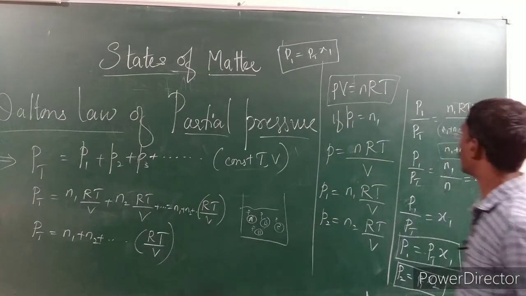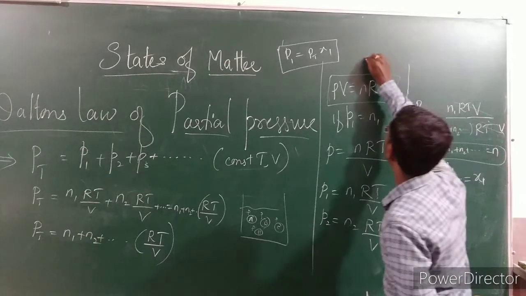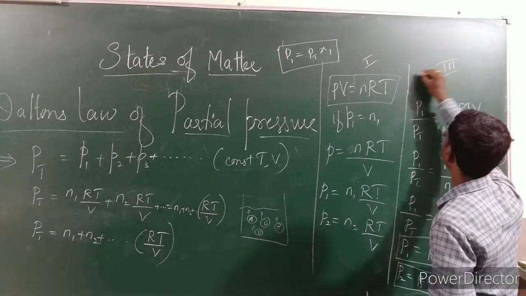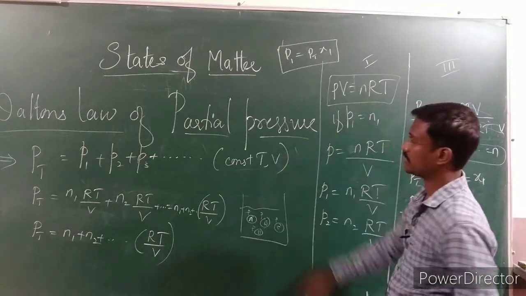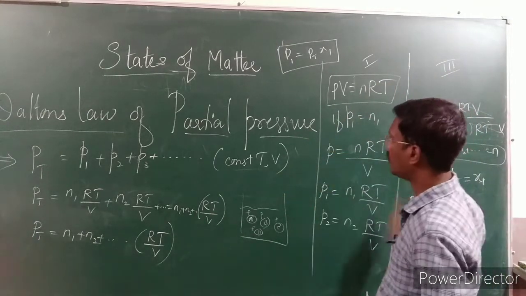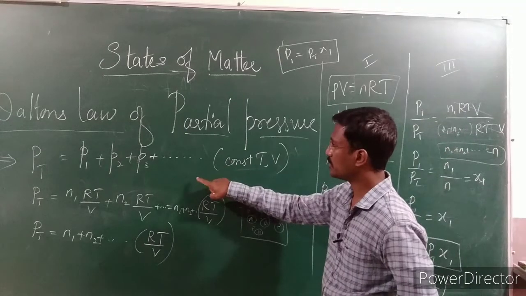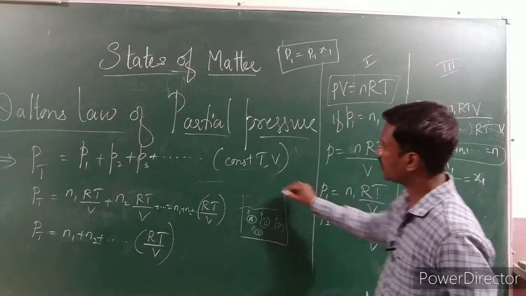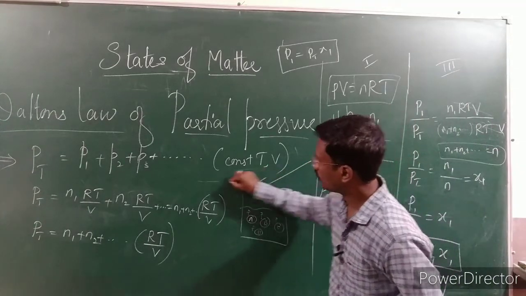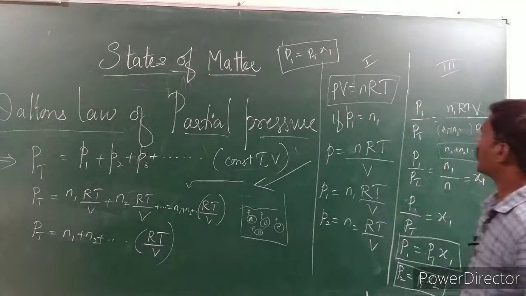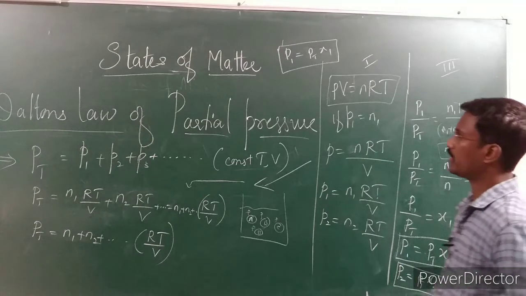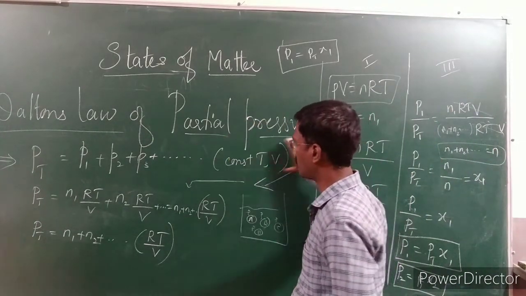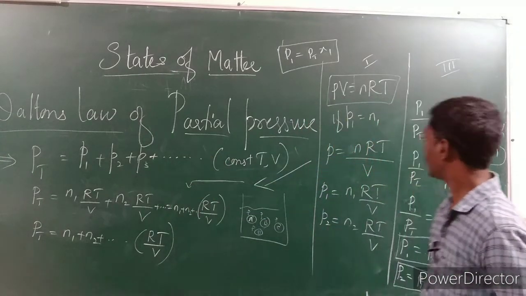Therefore now we did a new thing. So this is the first expression, this is the second and this is the third. While writing, please do follow, don't write randomly. This is about the expression. Soon after this one we have to begin from here, and after that we have to start from this expression. Actually they are not asking you to derive it, but Dalton's partial pressure statement and this expression are important.